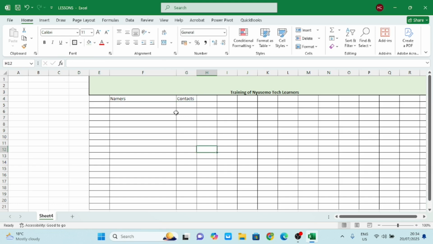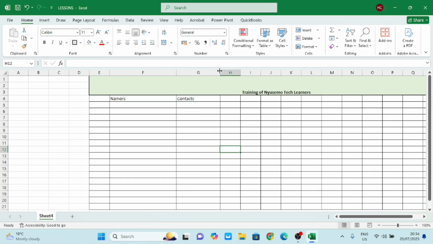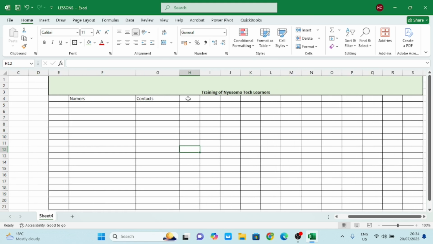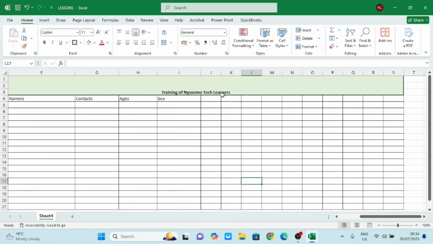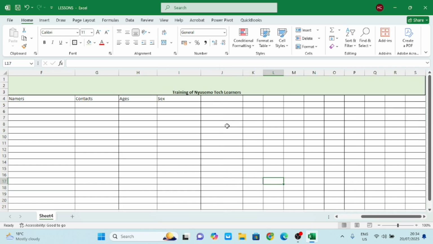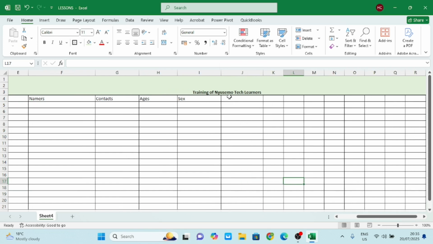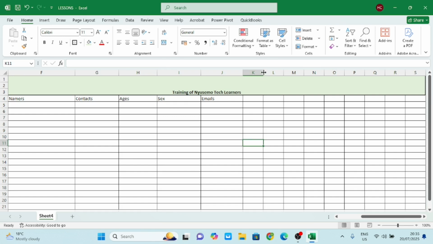Okay, so this is a training form that we are designing for your organization. I want to get their contact, I want to get their ages. I want to get their sex. Maybe you're training pregnant mothers or teenage girls, etc., or old men or widows, etc. And then I want to get their emails if they have one. So you can put this in any order depending on how your organization works.